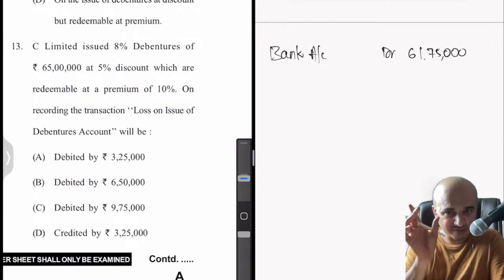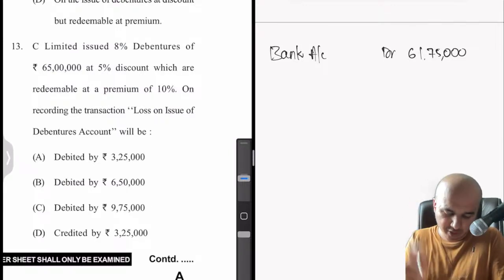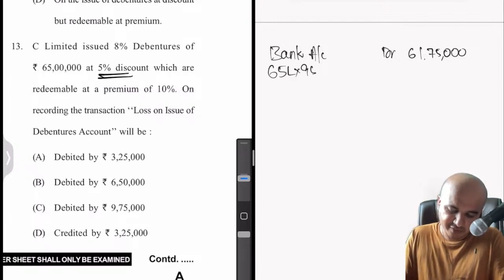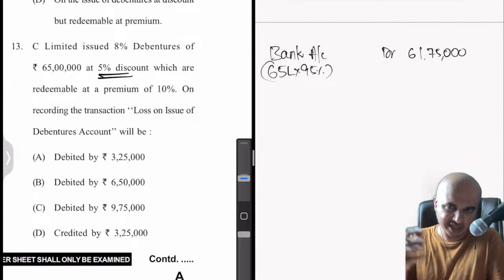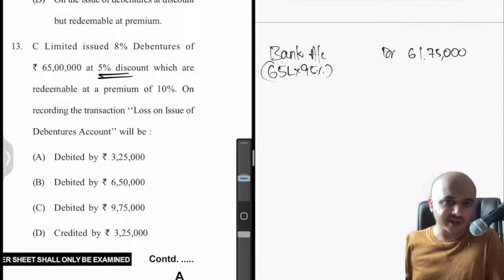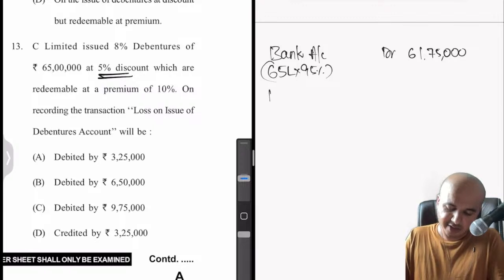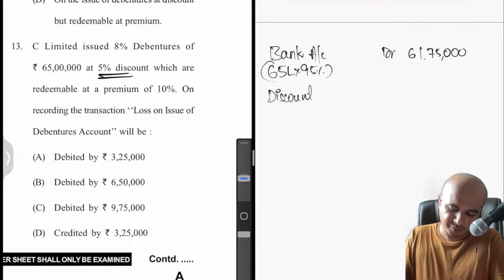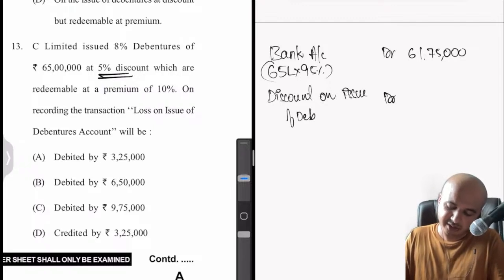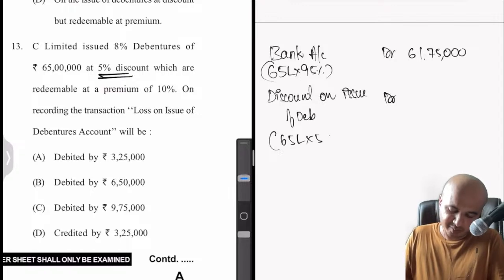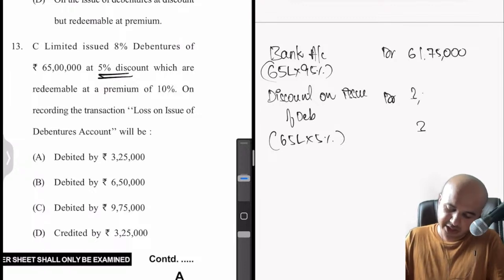How do we know this? 65 lakhs is the face value of the debentures, but issued at 5% discount. So therefore what I did here was 65 lakhs into 95% is what I calculated. So we get some amount, that is 61 lakhs 75,000 basically. 3,25,000 is what we have not received. So that is, I will call it as discount on issue of debentures debit. 65 lakhs into 5% basically, which comes to 3,25,000. That is one thing.